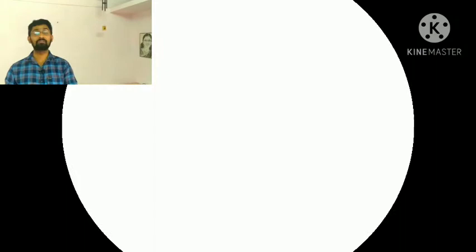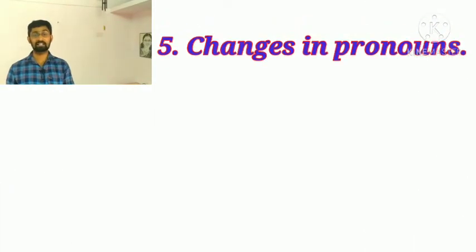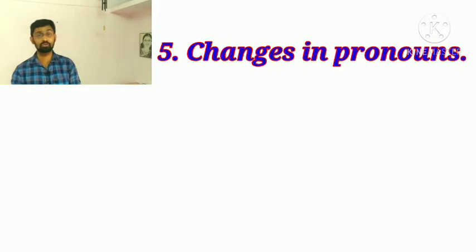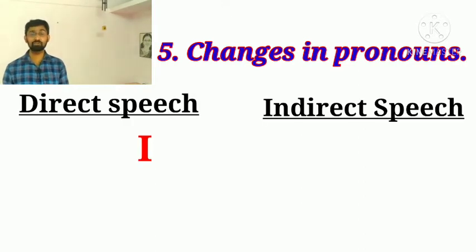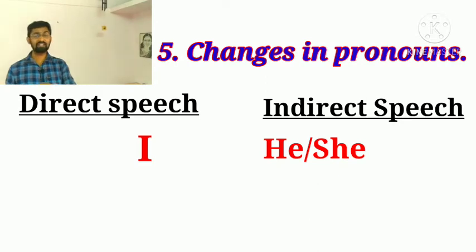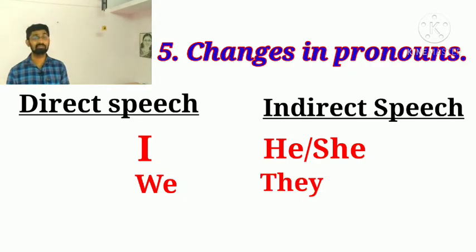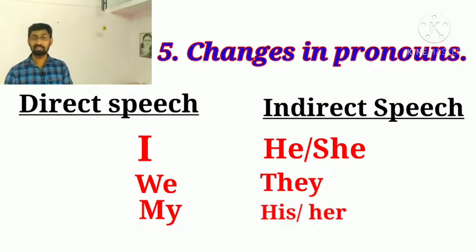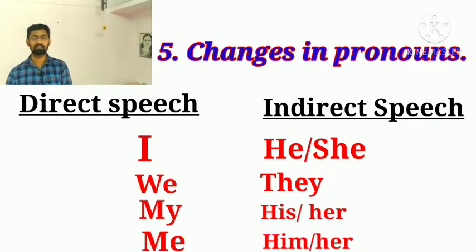Next one, fifth one, before converting a direct speech into indirect speech, you should know the changes that happen in pronouns. Mainly in indirect speech, we should use third person. That is, if the given sentence contains the word I, it will change into he or she. And if the given sentence contains the word we, that word will change into they. My will change into his or her. Me will change into him or her. So these are the changes in pronouns.